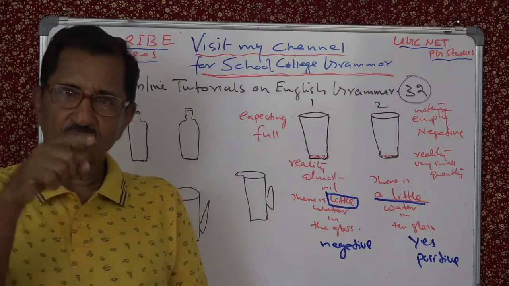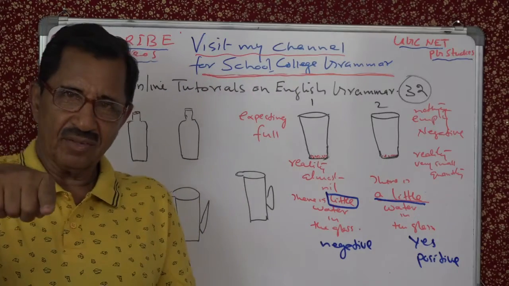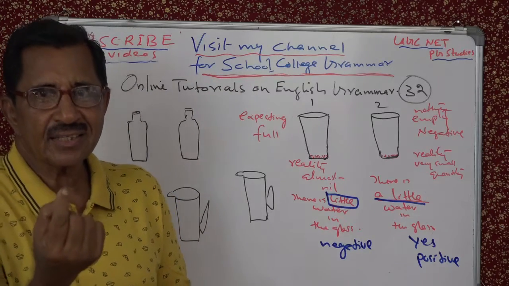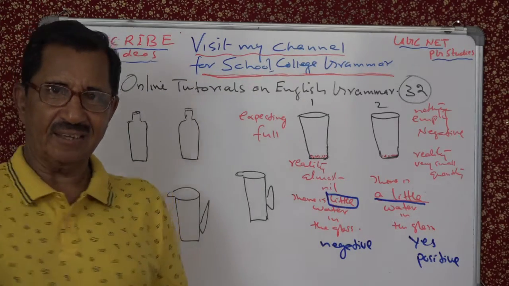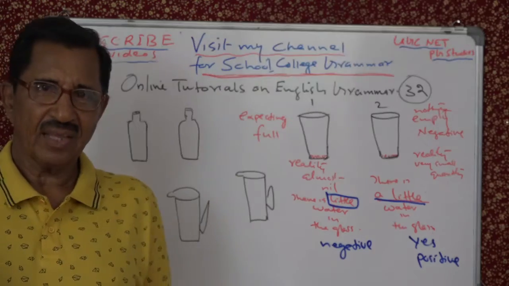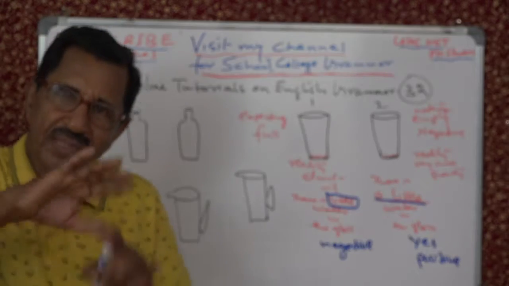Little means you expect full or more, but you find small quantity. Then you will say little. It's negative. But you don't expect anything at all.